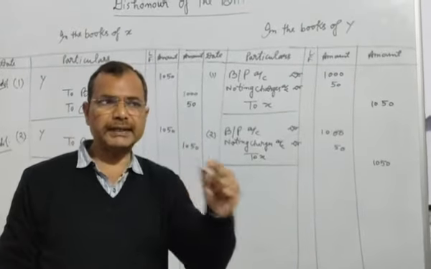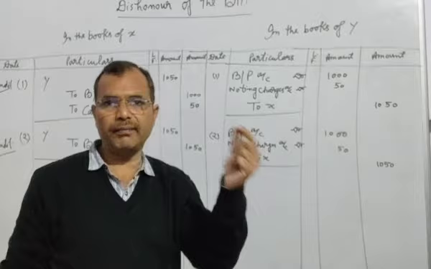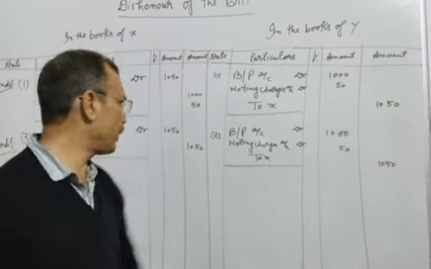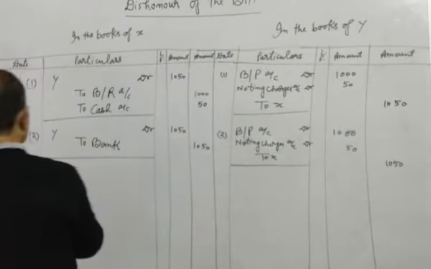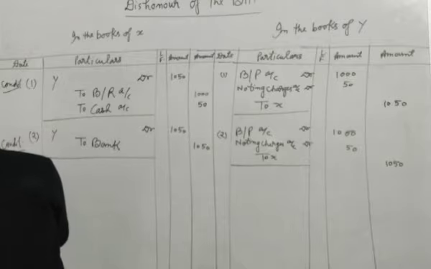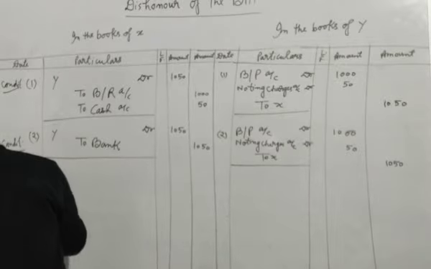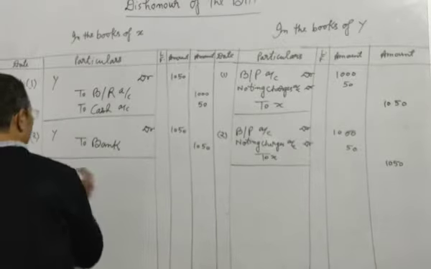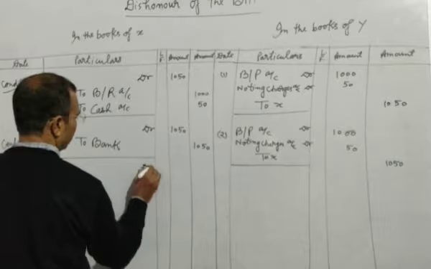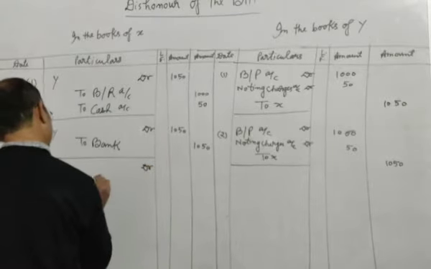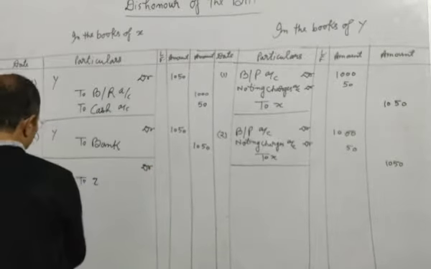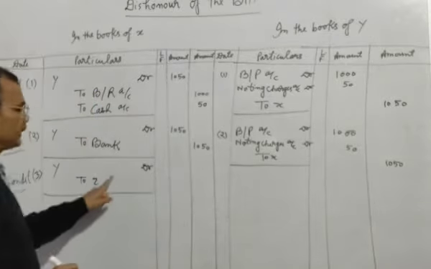It means we can say after endorsement the bill was dishonored. Okay, so we will write here the third condition. Third condition, we will write here Y debit to Z. This will be the third condition.